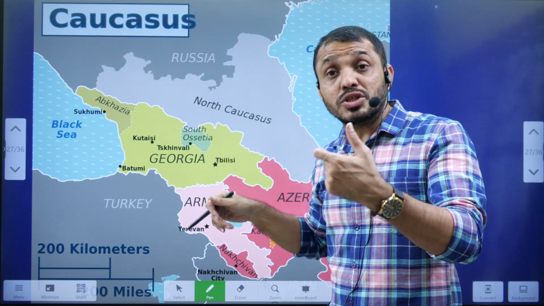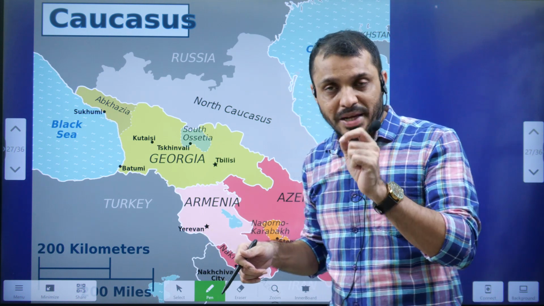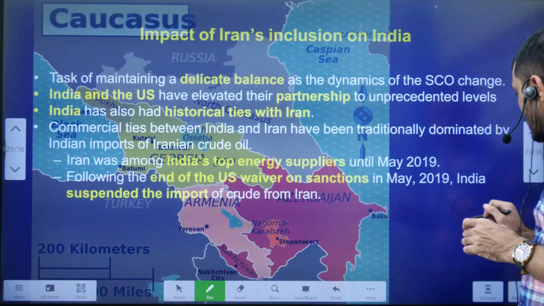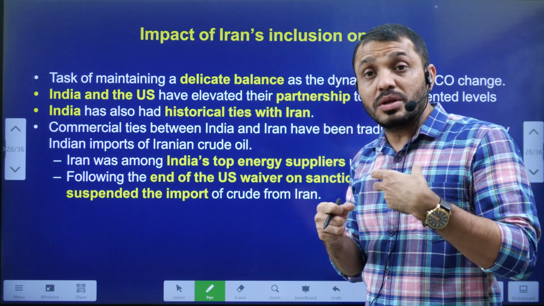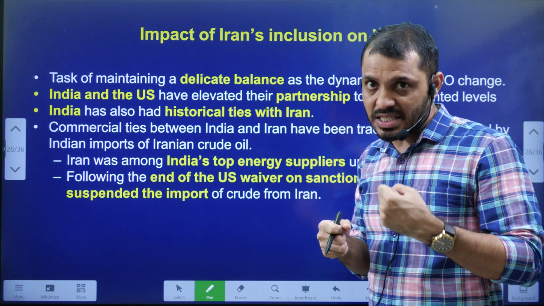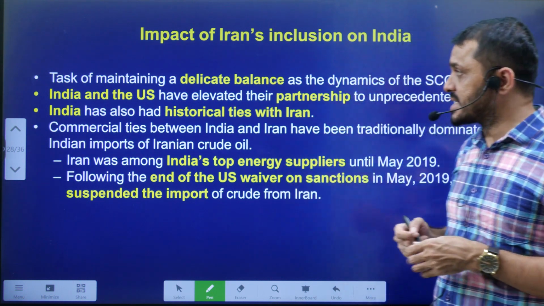Not only this, Russia also has good relations with one more country, Belarus. Russia is trying to get Belarus on board the SCO. So Belarus's membership is still pending. That means both China and Russia want to increase their strength in the SCO by helping their friendly countries join the SCO.